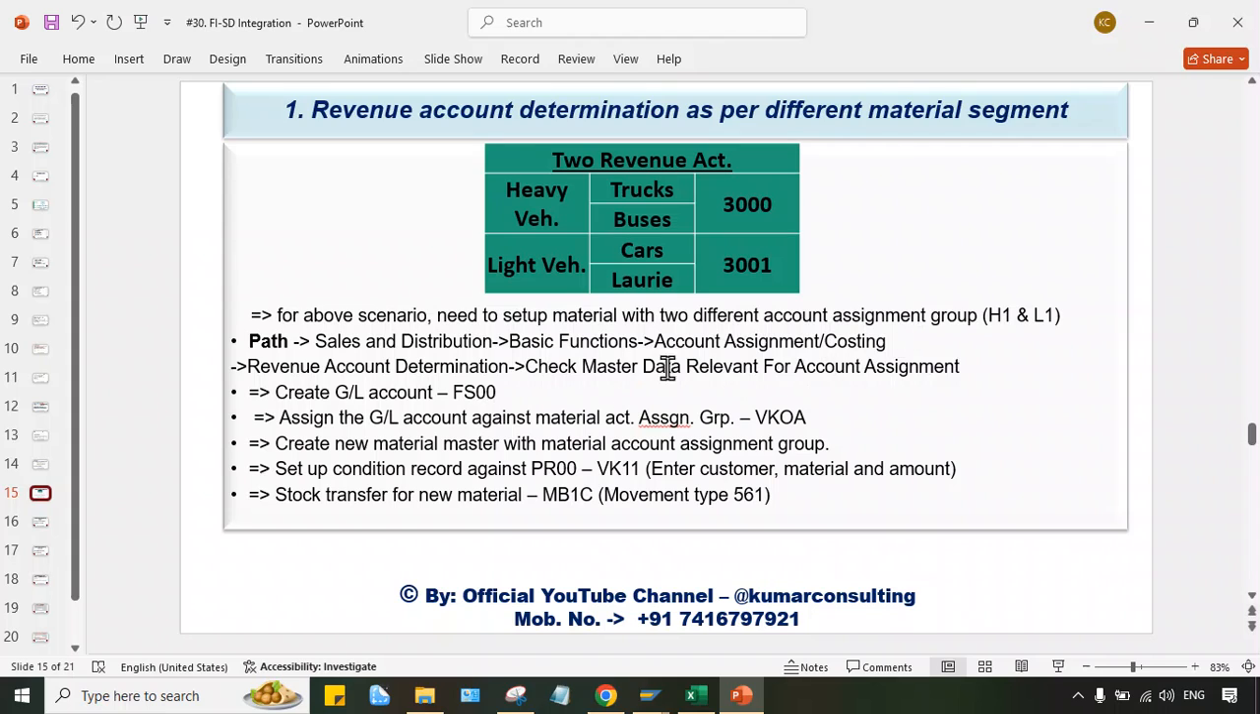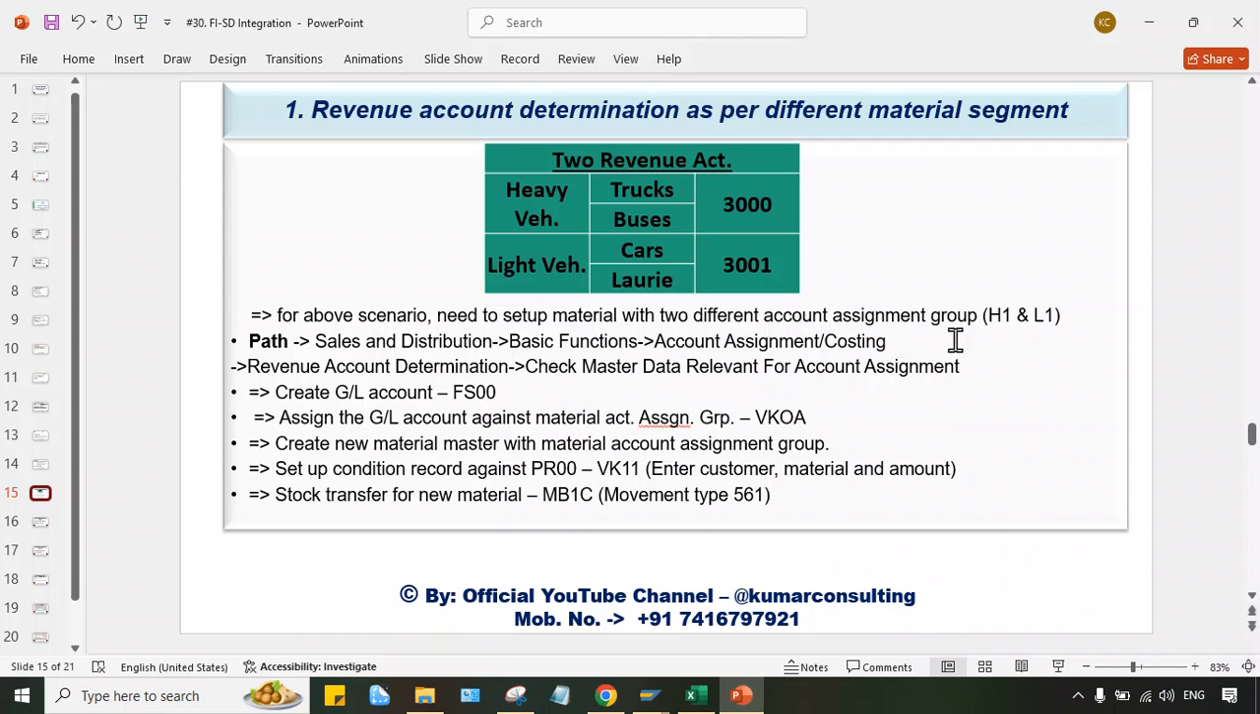Yeah, I have shown the path, guys, because this is how you will come to know that these configurations are not our part. But if anybody asks this scenario, let's suppose we have two different segments of material, segment A and segment B, and the client says that for material which falls under segment A, a different revenue account is supposed to be triggered, and for the material which falls under segment B, a different revenue account is supposed to be triggered. Then what to do as a consultant? What do you have to do? So at least you must have an idea.